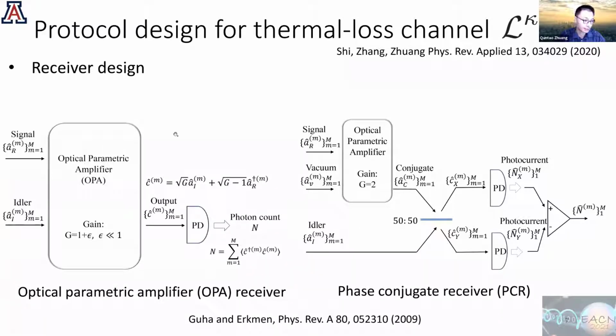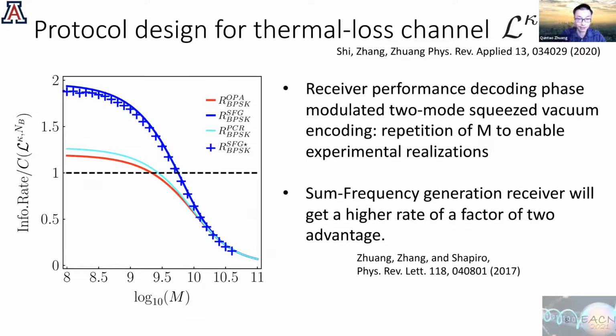And similarly, you can also just use an optical parametric amplifier to do the same conversion. And these two receivers were originally designed by Guha and Erkmen in quantum illumination, while here we use them for communication. And we calculate the capacity, comparing the rate achievable by these receivers, assuming the ideal case, with the classical capacity.